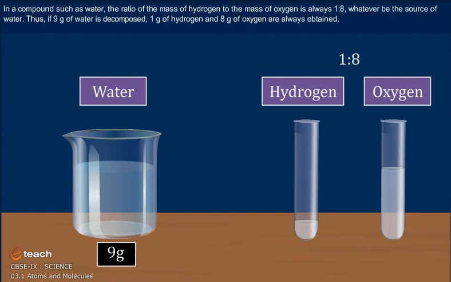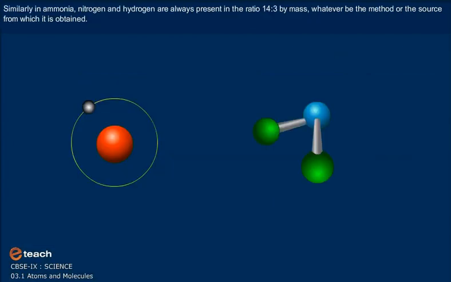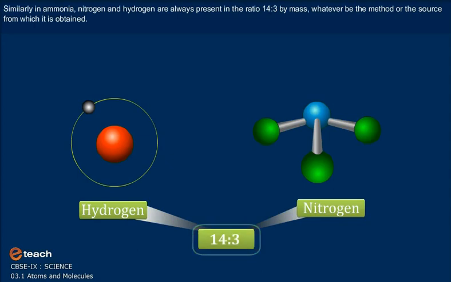Thus, if 9 gram of water is decomposed, 1 gram of hydrogen and 8 grams of oxygen are always obtained. Similarly, in ammonia, nitrogen and hydrogen are always present in the ratio 14:3 by mass, whatever the method or the source from which it is obtained.